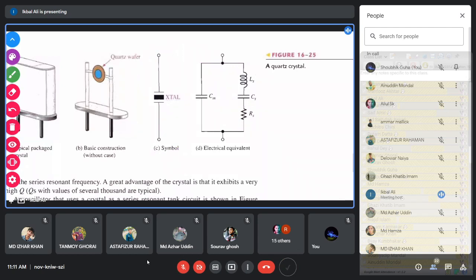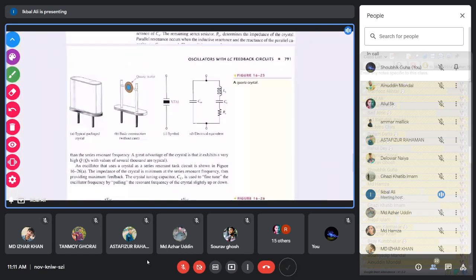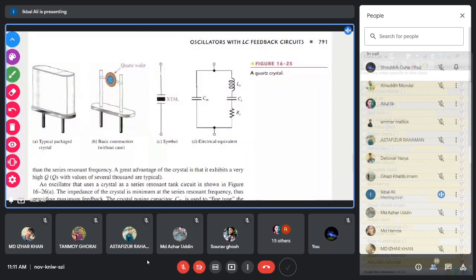As the crystal has two modes of resonance, one series resonant, another parallel resonant, we are using this crystal as a circuit component in the beta network. The beta network contains the circuit parameters, capacitor and inductor, that determine the frequency of the oscillator. So this crystal should always be connected in the beta network to determine the frequency.